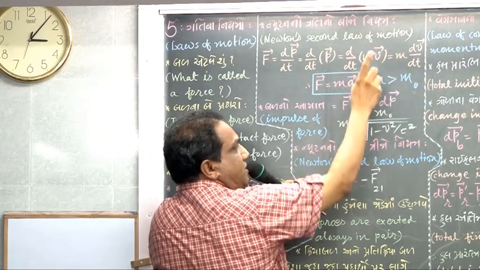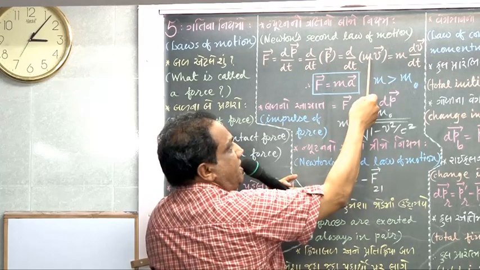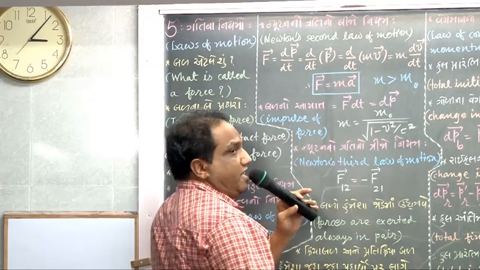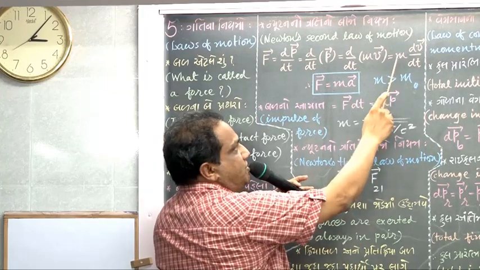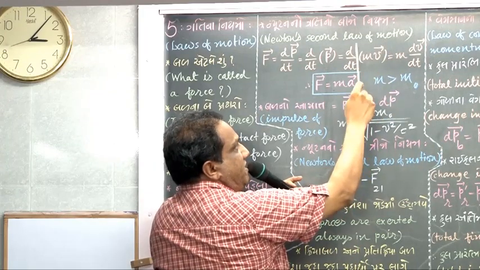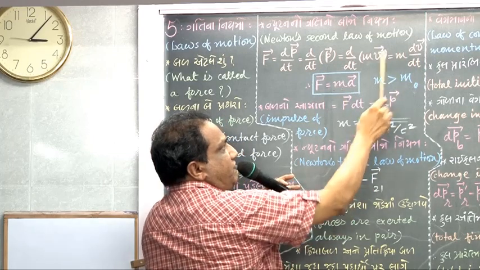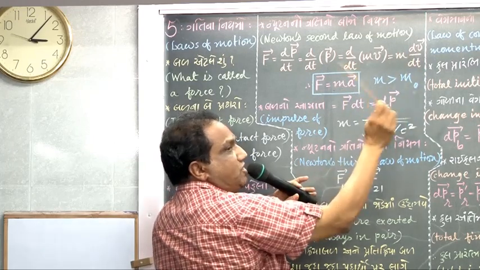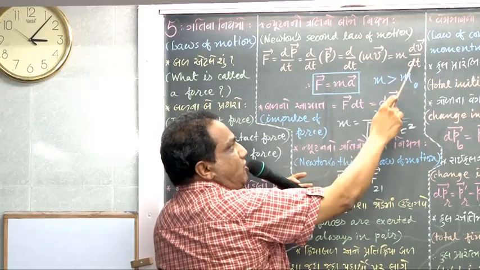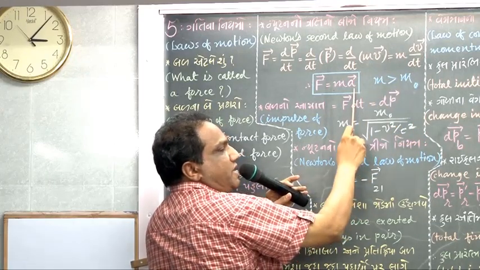So if m is constant, then you can take it out of the symbol of derivative. So m is taken out. Correct? Then left is vector dv by dt, and mass m as it is. What is vector dv by dt? It is nothing but acceleration. Time rate of change of velocity is going to give you acceleration.